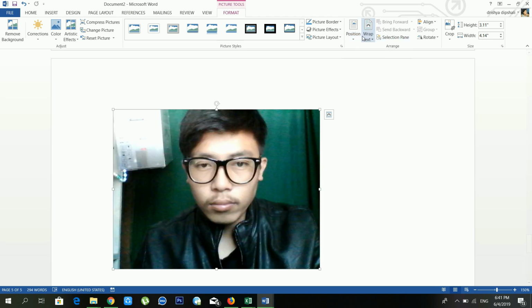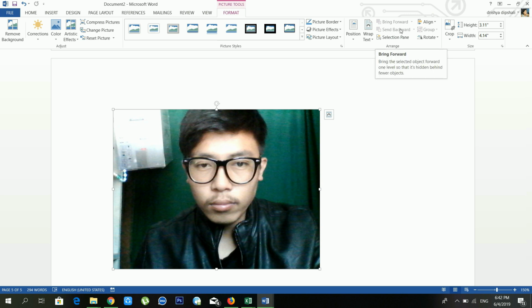Another option is Wrap Text. It's an amazing feature of Microsoft Word. If you want to put your image in front of text, then in that case you have to use this option. And if you want to put your image behind text, in that case you can use this one. You can use Square also, Tight, Through, Top and Bottom. There are lots of features available inside Wrap Text. You can also use it.